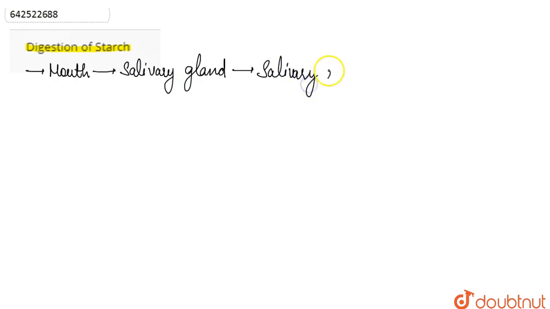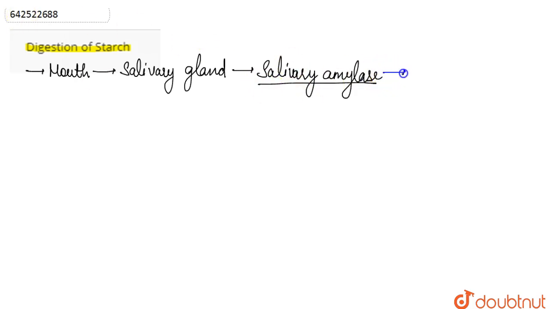In our mouth there are certain glands present, known as the salivary glands, that release an enzyme, the salivary amylase. The food that we eat gets mixed with the saliva produced by the salivary glands, and that saliva contains the enzyme salivary amylase. So what does it do?